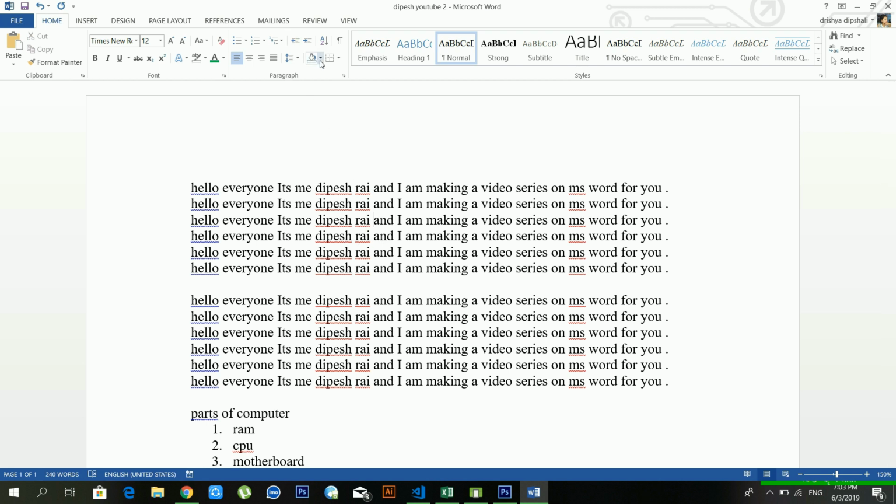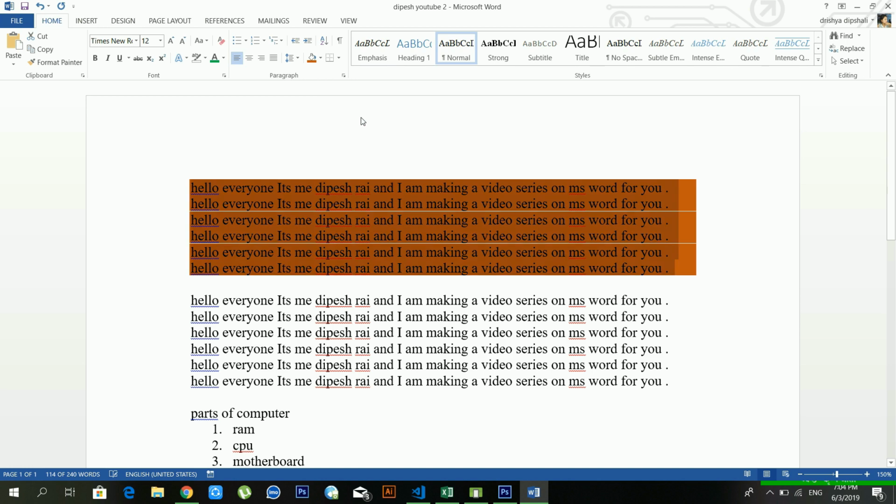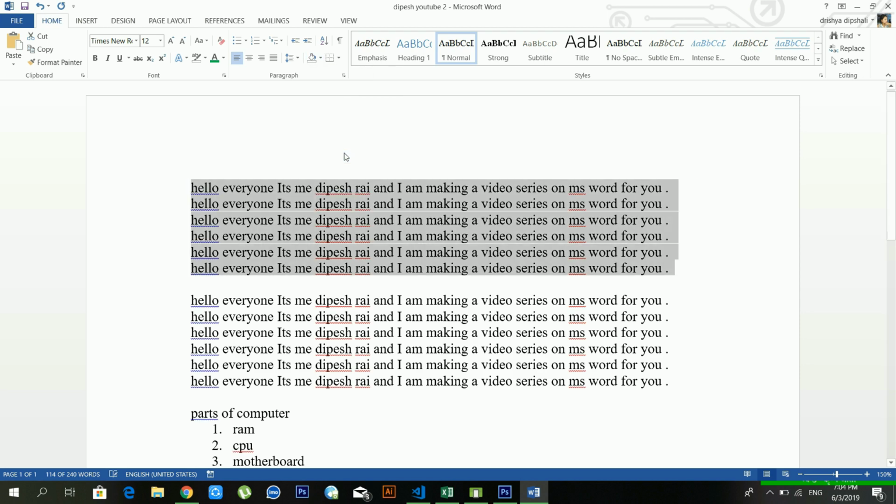Another option is shading. And with shading, if you want to give background color in your paragraph, in that case you can use it. You can use your favorite color from here, so I am choosing this color. And if you want to remove the shading color, you can use the same option. From no color you can remove it.